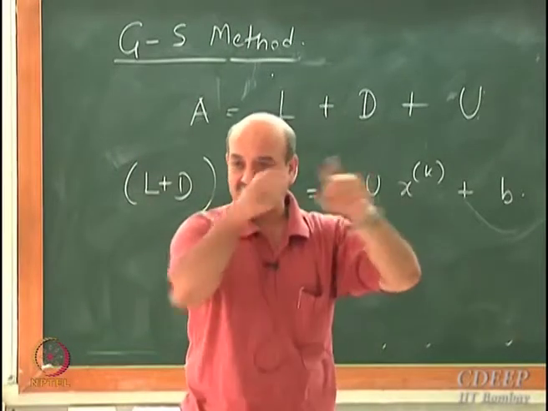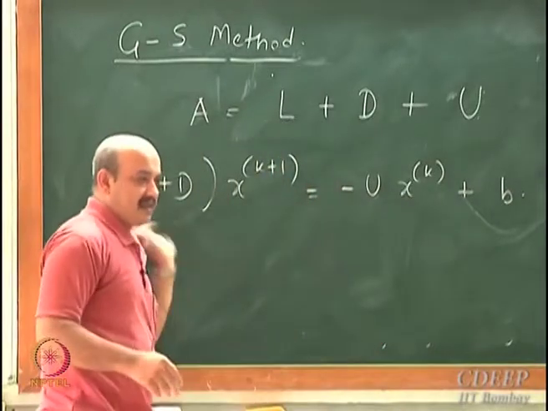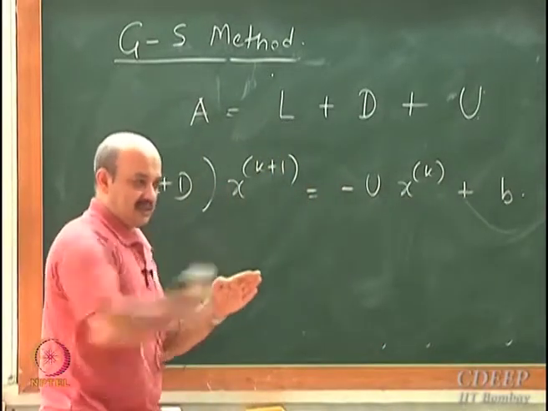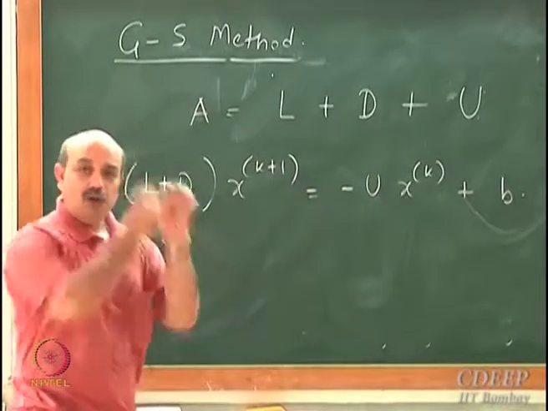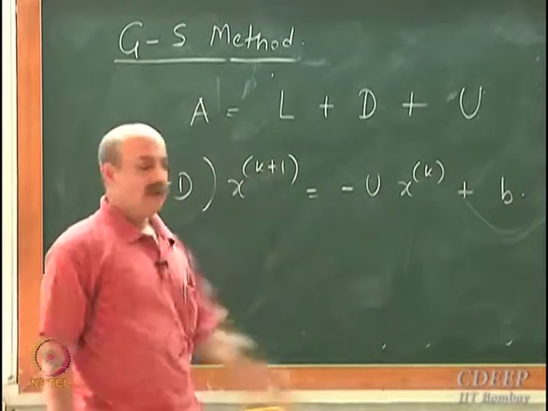Actually we are going to do it line by line, as I told you. Algorithmically we are not going to write this matrix equation ever, we are going to do line by line calculations. But what you are doing line by line is actually equivalent to this calculation, is that okay?